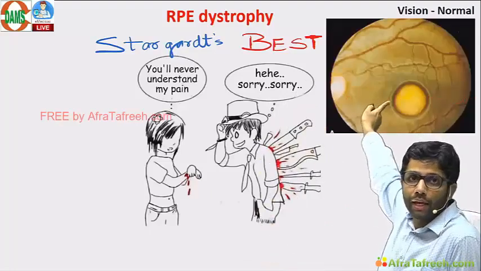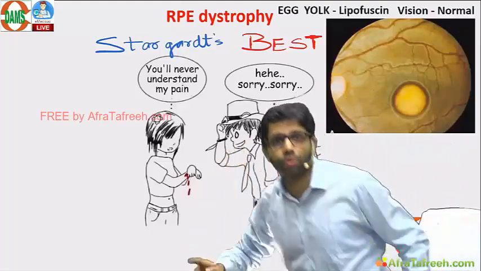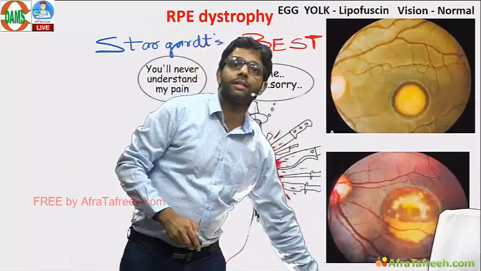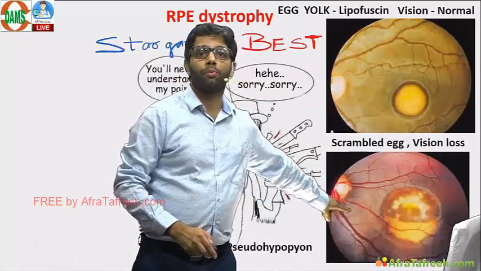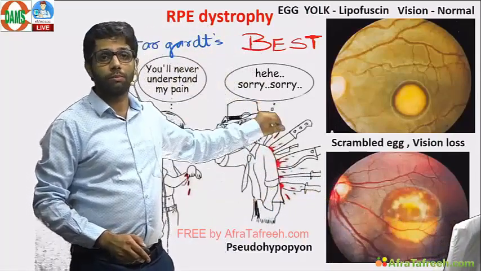Remember the sign, egg yolk appearance, in the early stage. This is lipofuscin deposit. In the later stage, this egg yolk disrupts, leading to scrambled egg appearance. That also looks like a pseudo hypopyon, because hypopyon occurs in the anterior chamber. So signs more, symptoms less.